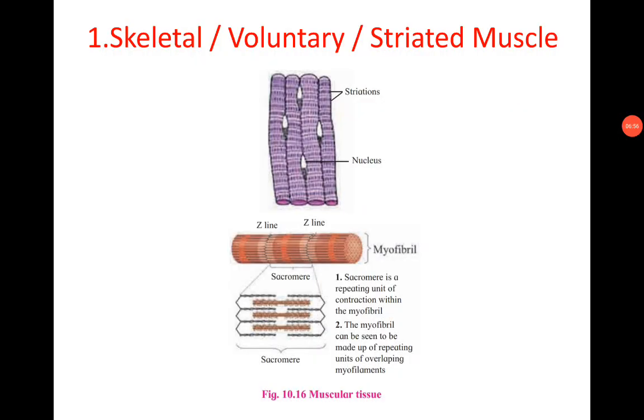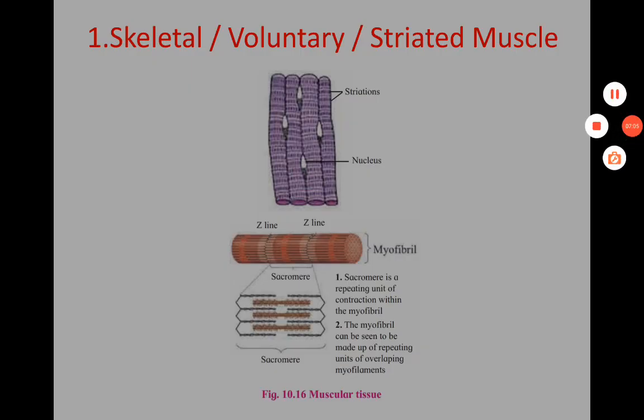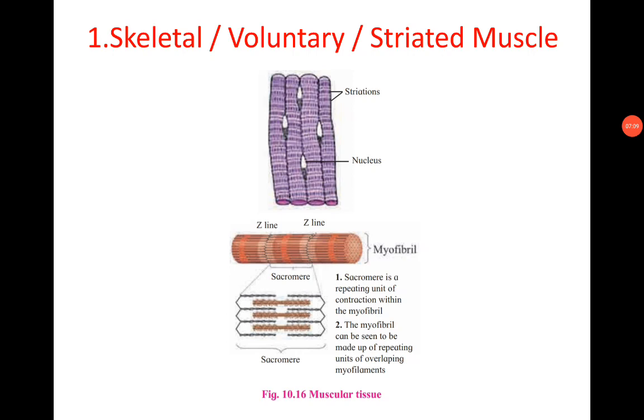M line: the line present in the center of the H zone is called the M line. I band, or isotropic band: the light band on either side of the A band contains only actin.